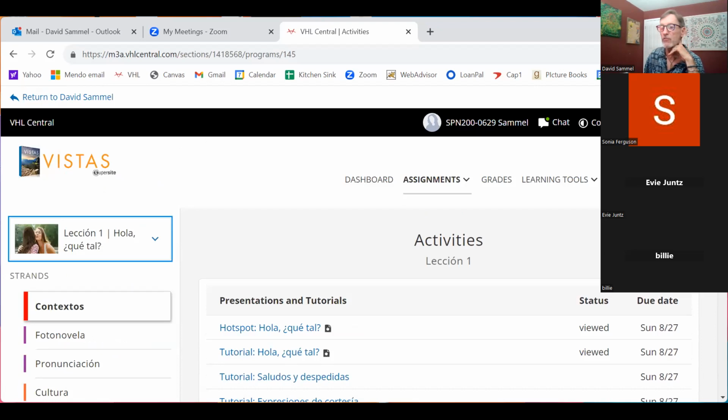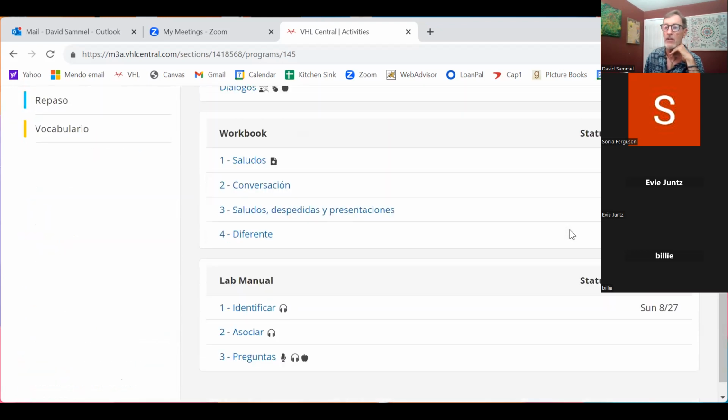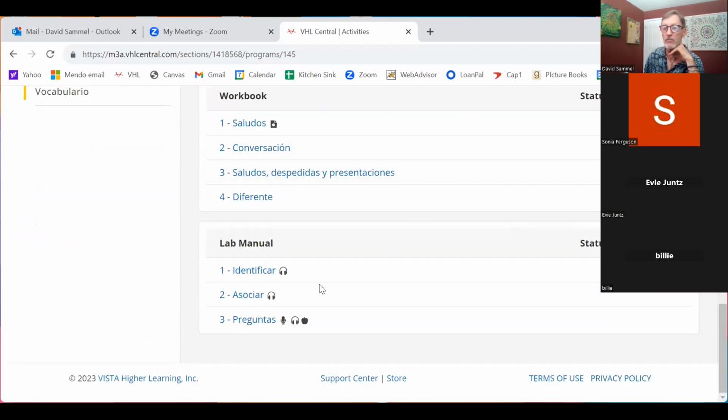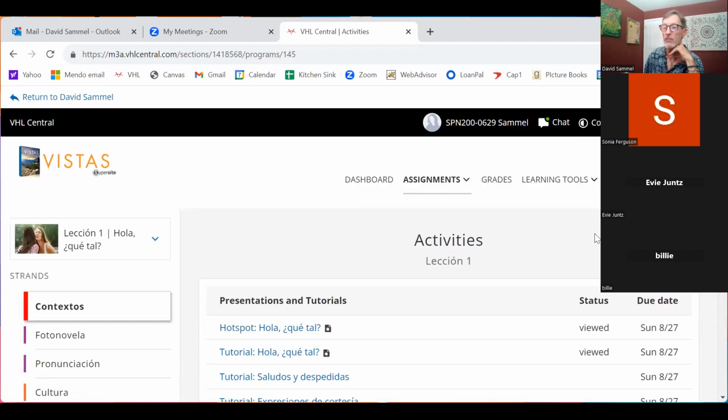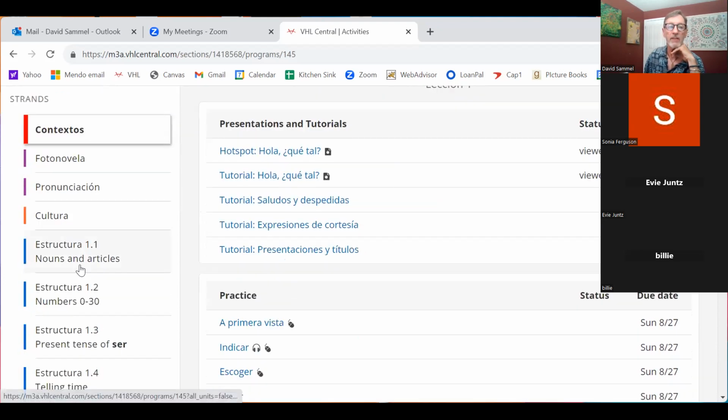I always keep this on assigned only. The reason is if you go to all activities, I don't assign everything because there's many. And you start to look at all these activities, you don't really want to be trying to do all of these that are not assigned. So I always keep this on assigned only. And let's take a look now.